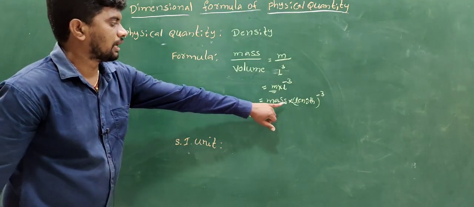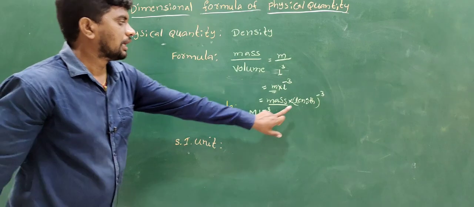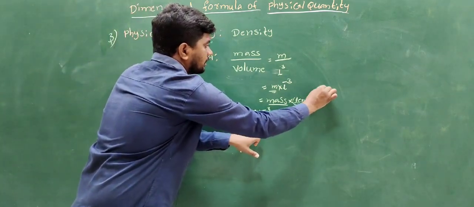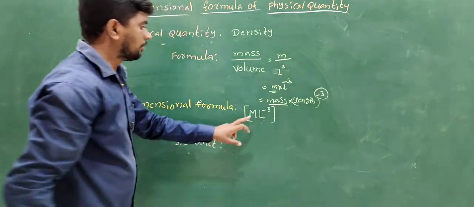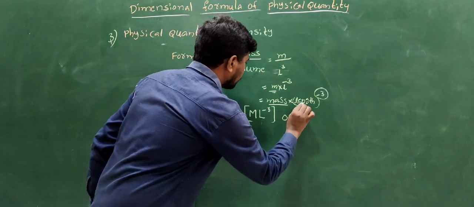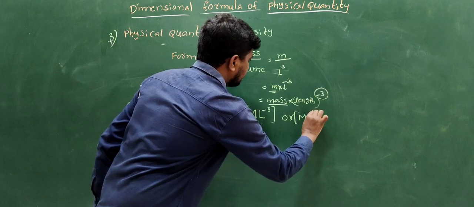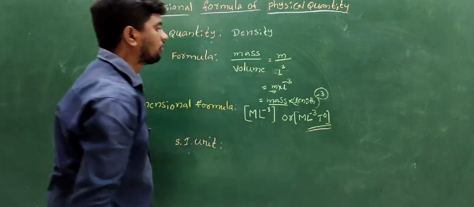Repeat once again. The dimensional formula of mass is capital M. The dimensional formula of length is L, whole to the power of minus 3. The dimensional formula of density is the square bracket of M into L to the power of minus 3, or M L to the power of minus 3 T to the power of 0.